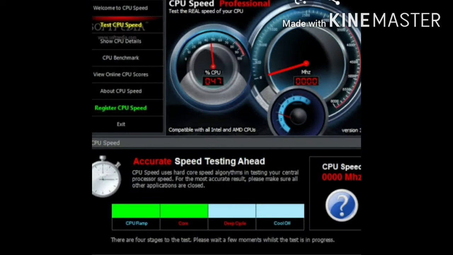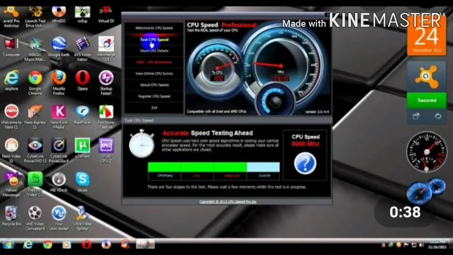Now, first factor is CPU speed, and its description is: the CPU is the brain of the computer, and its speed is an important factor that affects the overall performance of the computer. The CPU speed is the rate at which the CPU can perform a task, such as moving data to and from RAM or performing a numerical calculation.